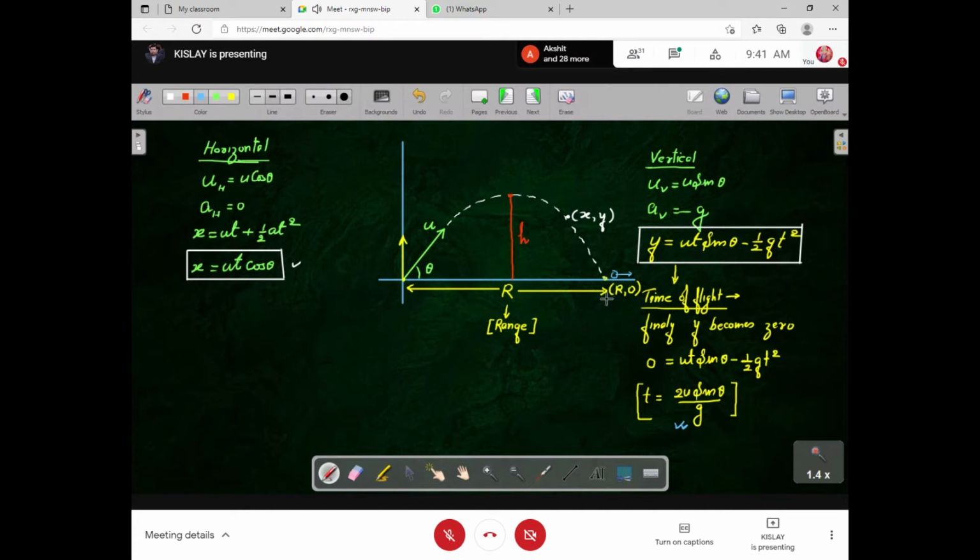Okay. Now, if we want to find the range, it means we have to find x. And here x is R. Range is u cos theta into t. And what will be the time? Time will be the time of flight. As long as it stays in the air, it will move forward for that long.